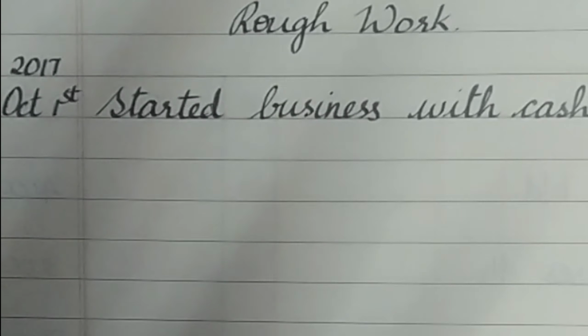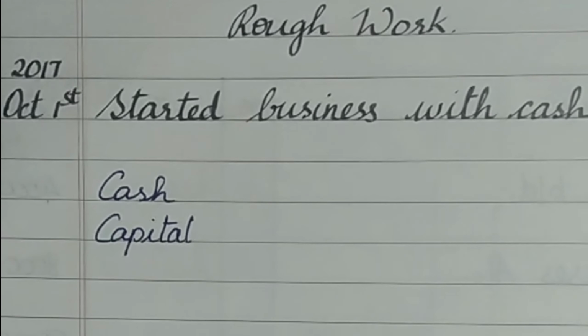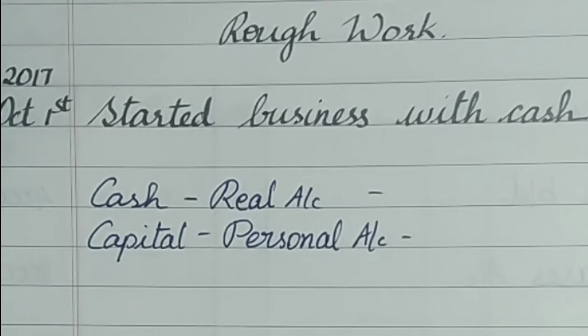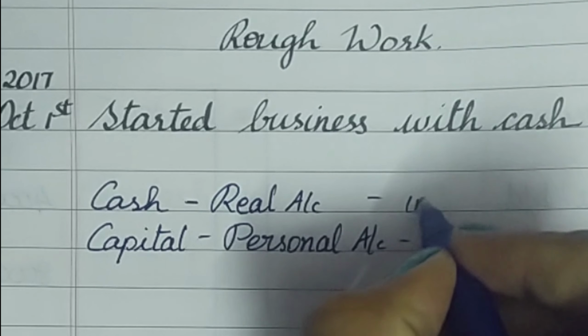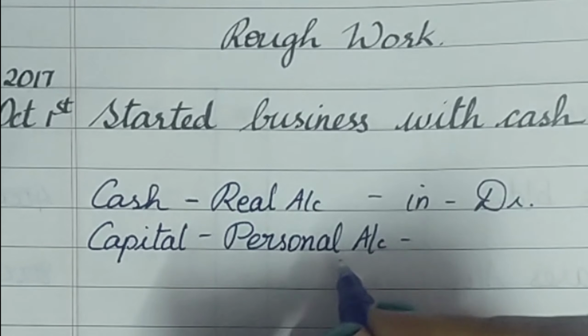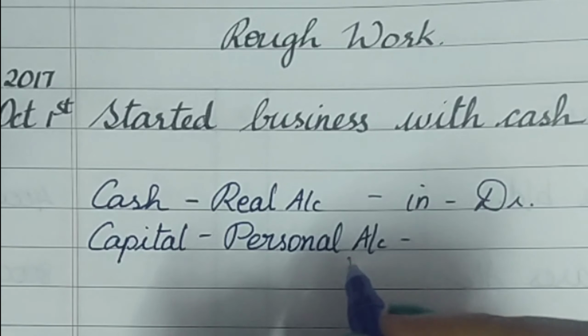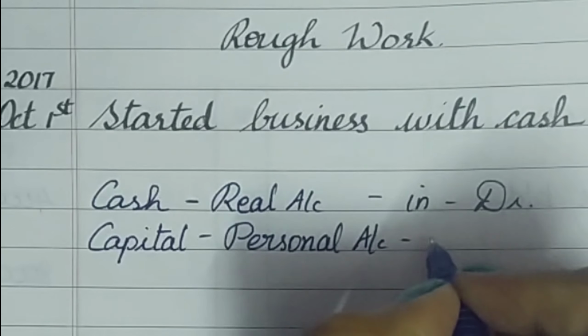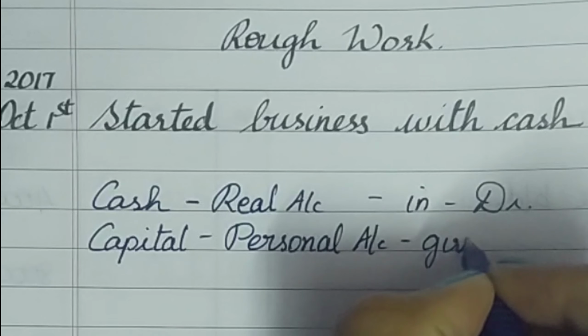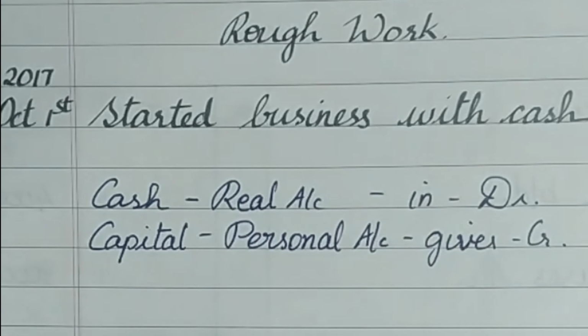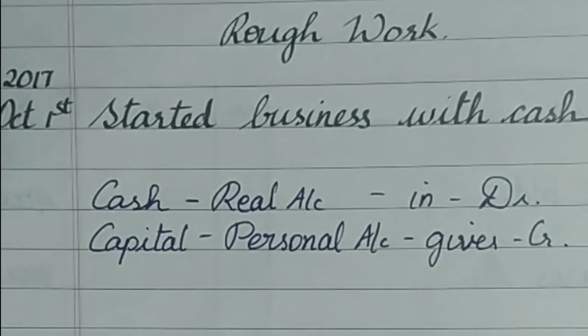So the first transaction is on 2017 October 1st, started business with cash. So the two accounts involved in this are cash and capital. As we all know, cash and capital relate to real and personal account. So cash is coming inside the business, real account, whatever comes inside we are going to debit it, and in the personal account the person, that is Ganeshan, is giving the capital. So he's a giver. So credit the giver. Therefore your journal entry is going to be cash account debtor to capital.